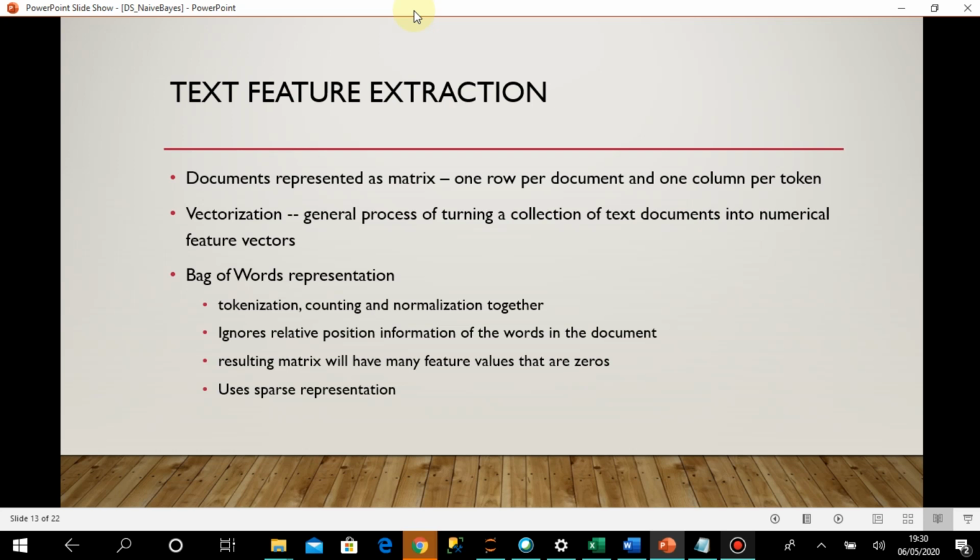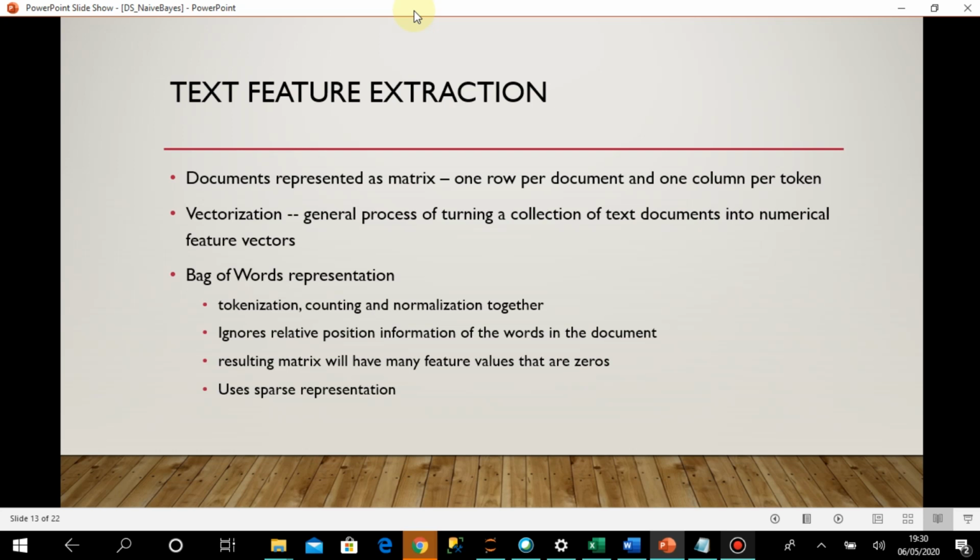So first of all I am identifying all the unique words as tokens, then I am counting the presence of each word or token in the document, and then I am doing some normalization, but I am really not bothering exactly where the word is present within a sentence. So the order of presence of the word or token is not important in this type of representation.